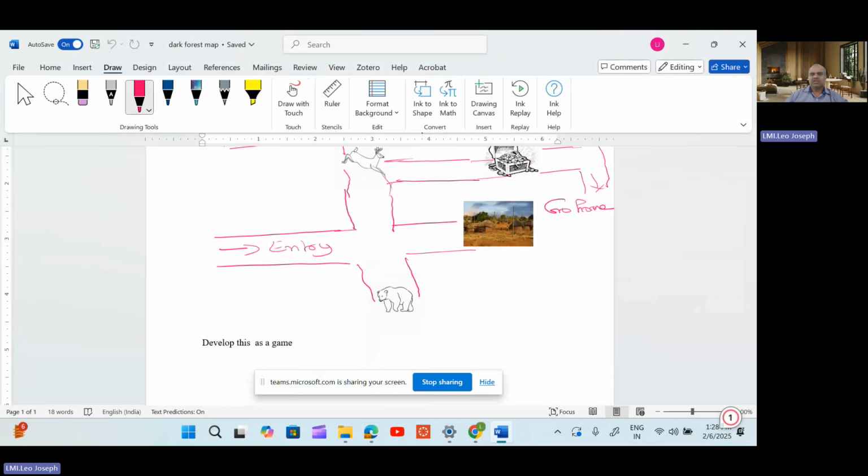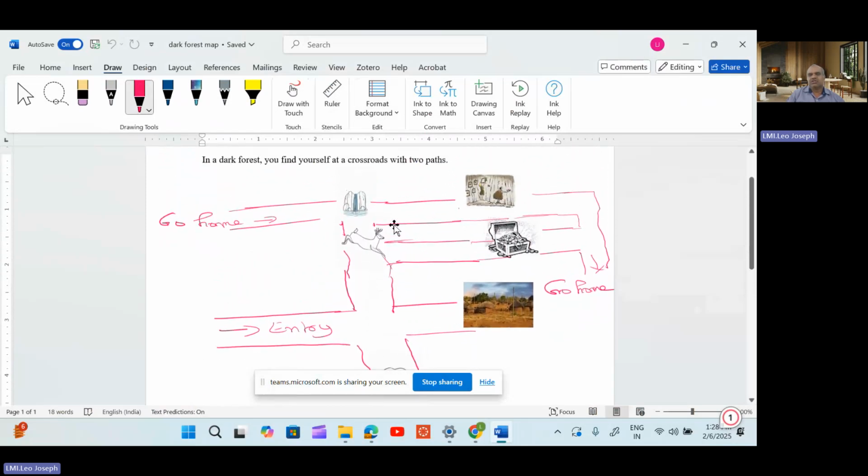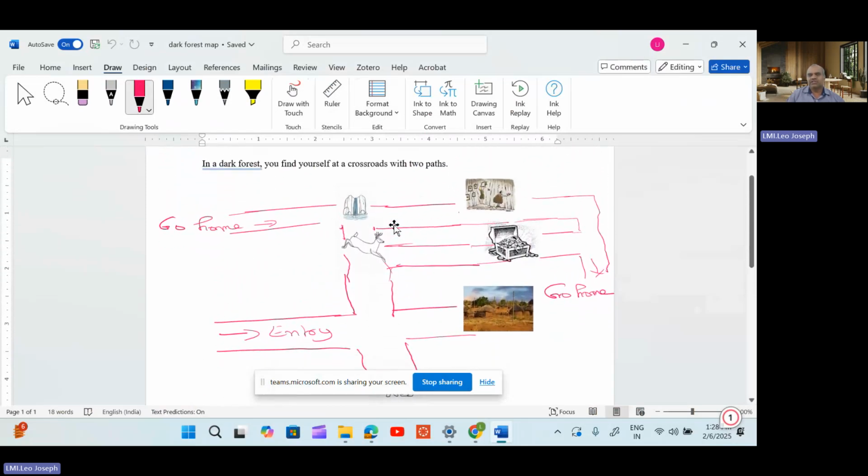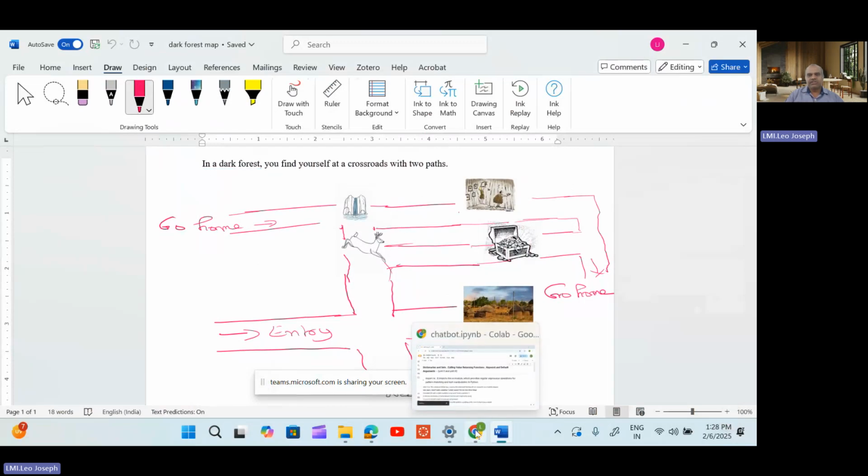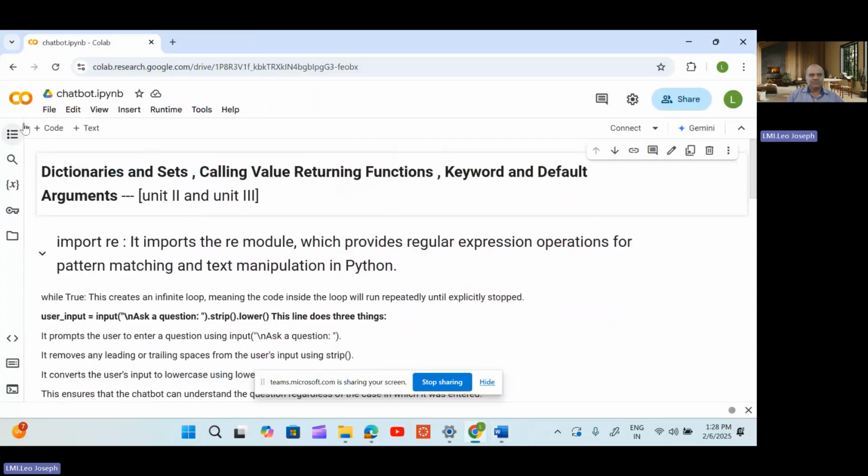You are a winner. All remaining paths will take you to different positions, but you can go home without the treasure. That means you end the game without any points. That is the aim of this adventure game. Choosing that one path is our luck. If you choose that first path and get a treasure, you are a winner. Like that, you have to create many challenges in the game, and you have to design this using your Python language. So here we are going to see how to design the game. Let us check here.